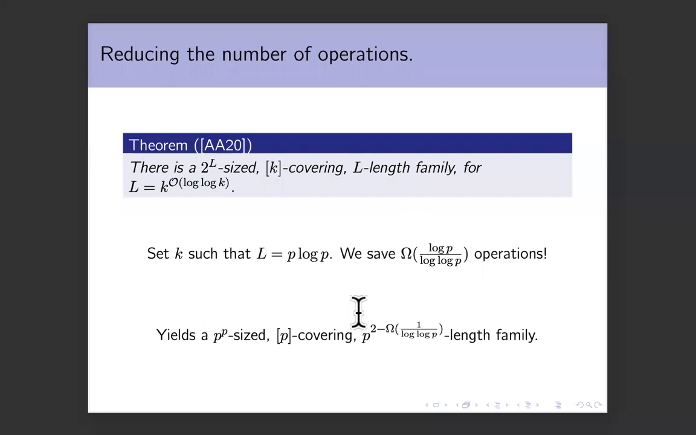There are some details that I'm skipping because this family is only promised to do arithmetic in ZK. It's doing arithmetic modulo K, while we want something that does arithmetic modulo P. But you can fix all of these details and you can still get the same parameters roughly. P to the P size, P covering, P to the 2 minus 1 over log P length family. This implies the lower bound claimed on matroid profit inequalities, and that's the whole presentation. Thank you.